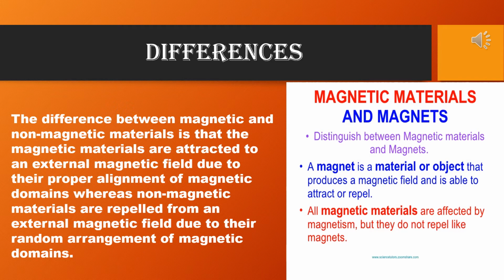Magnetic substance has no definite pole, but a magnet has two fixed poles, north pole and south pole. A magnetic substance is always attracted by a magnet, but a magnet can be attracted or repelled by another magnet because opposite poles attract and same poles repel each other. Whenever you write down the differences, please write them column wise.